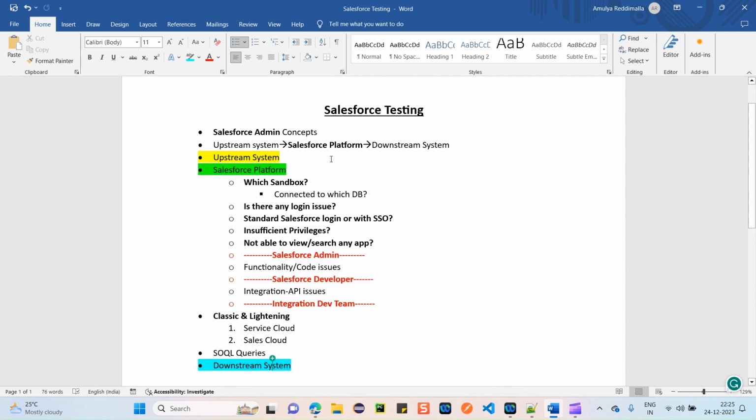It's not only about Salesforce UI testing. This is a high-level overview of what exactly Salesforce testing is, from my project experience, and how it is in real time. It's simply not about simple UI testing. A lot of things come into the picture and you need to understand the Salesforce admin concepts.